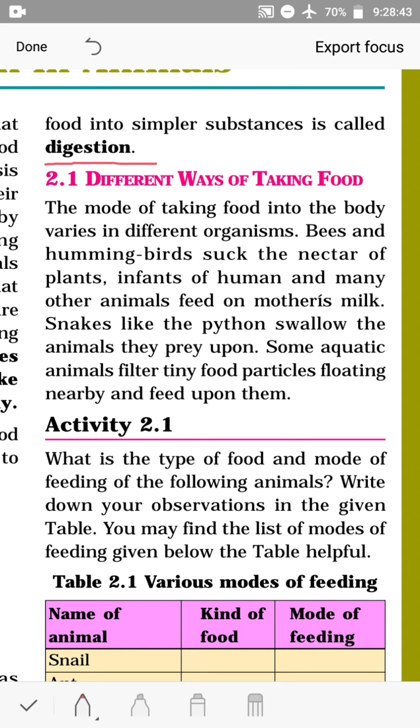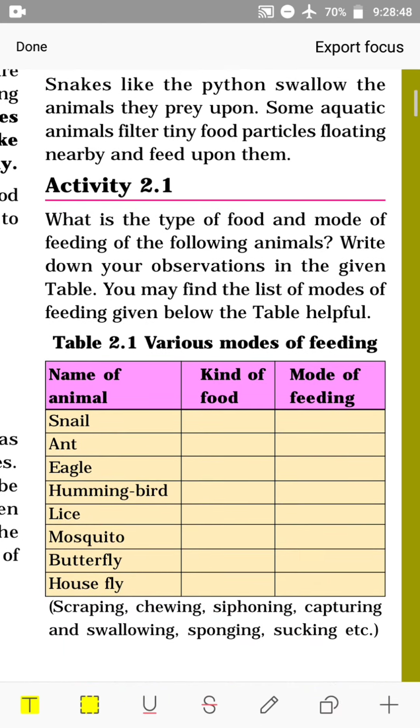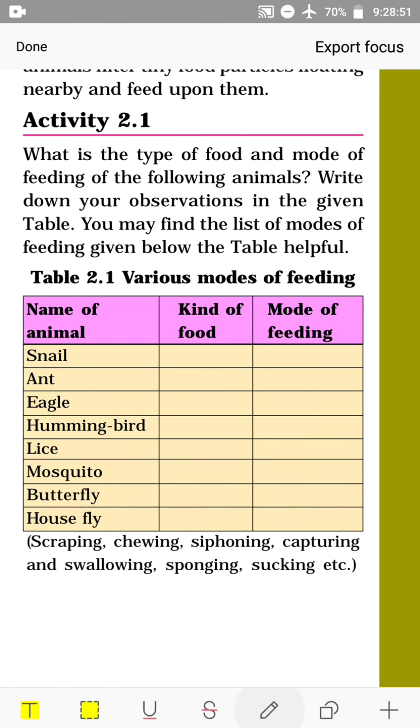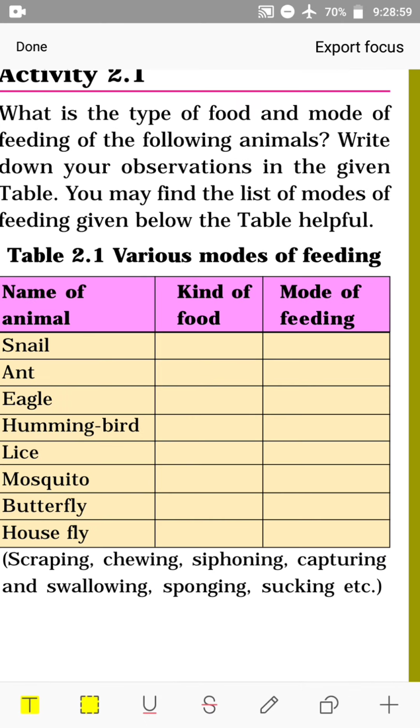See the table given over here in your book, showing various modes of feeding, like snail, ant, eagle. So, name of the animal, kind of food they take, and mode of feeding. How do they take this? By scraping or chewing, siphoning, capturing and swallowing, or by sucking. So, this table you can fill in. Different types of food are taken by different animals, and the mode of taking the food is also different.